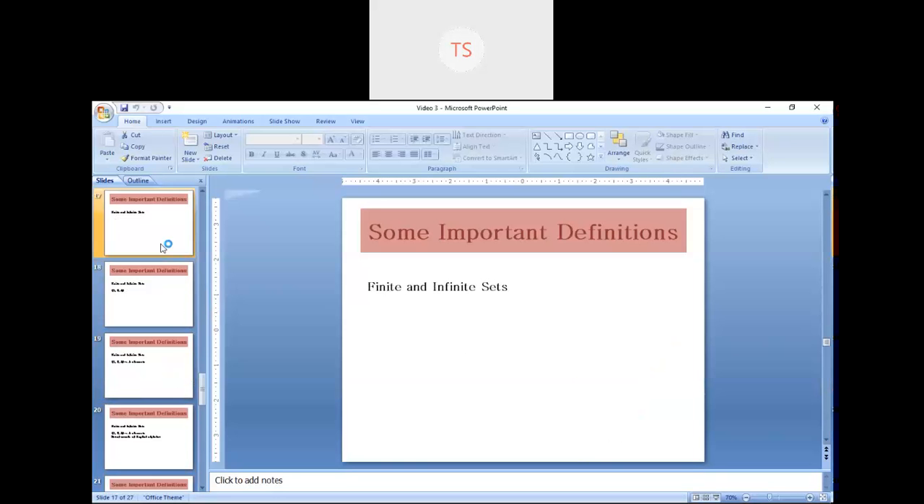Now finite and infinite sets. Finite means which you can count, and infinite means there are infinite members. See, 1, 2, 3. In this particular set, how many members are there? 3 members. So that means the members you can count. It can be 100 also, 1000 also, but you can count the members of the set.